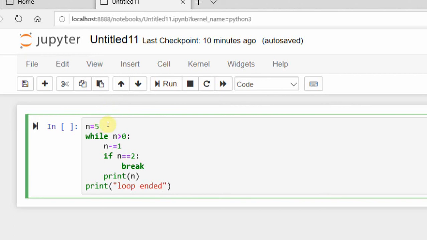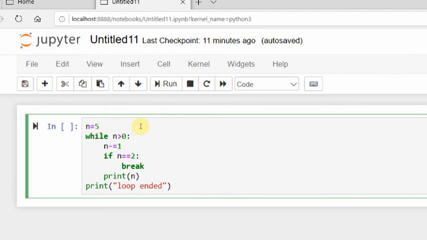Now again going to another loop. Now n is 3, and 3 is greater than 0, yes, so it enters the loop. Now decrement the n value. Now n is 2. Whenever n is 2, that is, if n is equal to 2, then it has to enter this block, and the statement there is a break. The break command is used to stop the loop, so it is going to stop this complete while loop. Even though the condition is still true because 2 is greater than 0, it does not continue the loop. It completely comes out of the loop and the loop ended statement is printed. So now what will be the output?